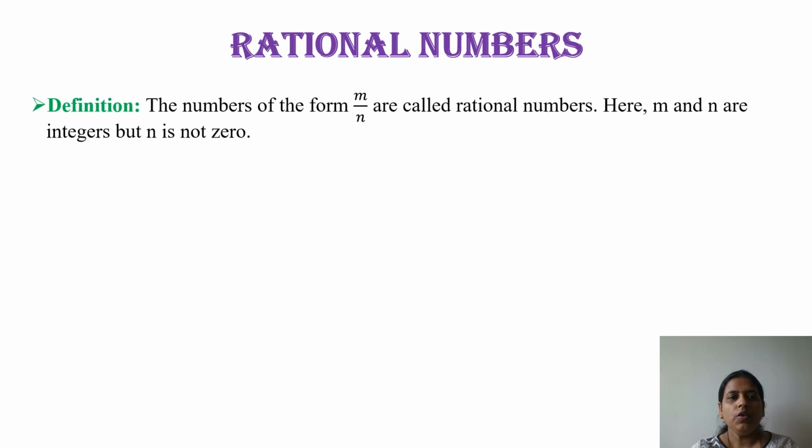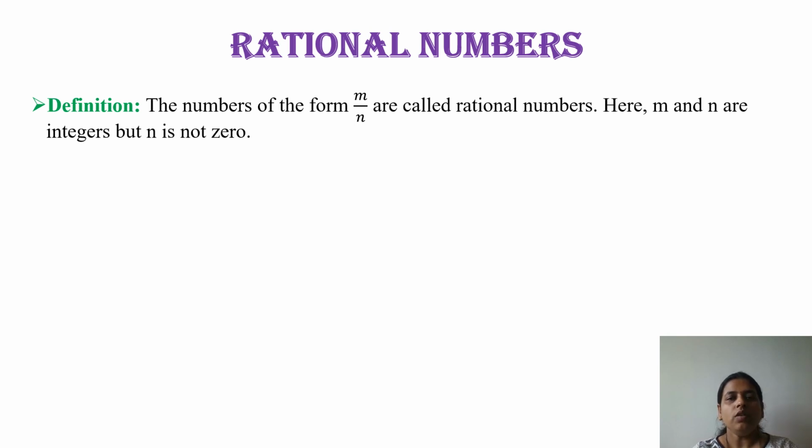Okay, rational number. What is the standard definition of a rational number? The numbers of the form m upon n are called rational numbers. Here m and n are integers, but n is not 0. This definition tells us the number is in the form of a fraction, that is, with a numerator and a denominator.